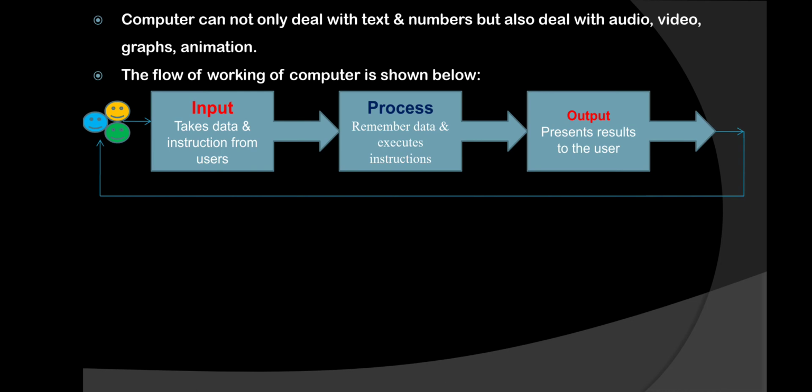That instruction is afterwards processed by the control unit. It is used to remember all the data provided as input. That data gets executed and processed, and after completion of the process, the result you get is considered as output.